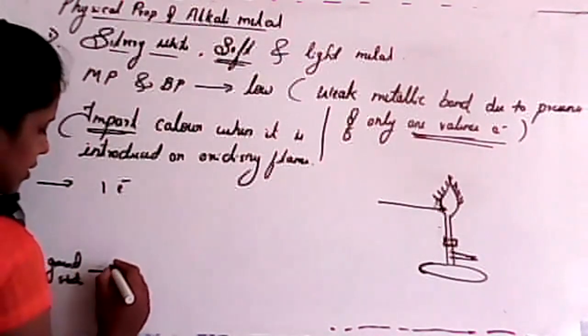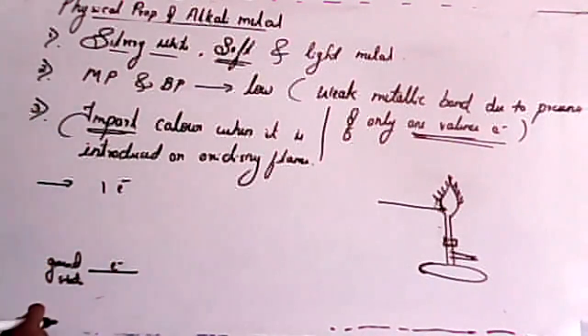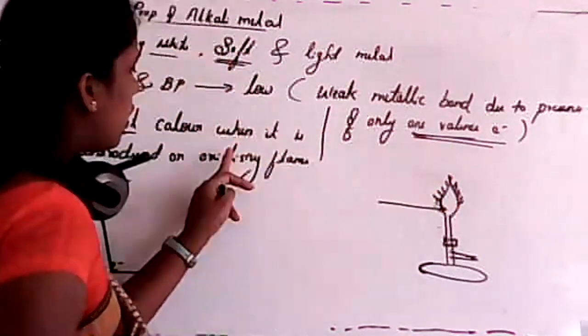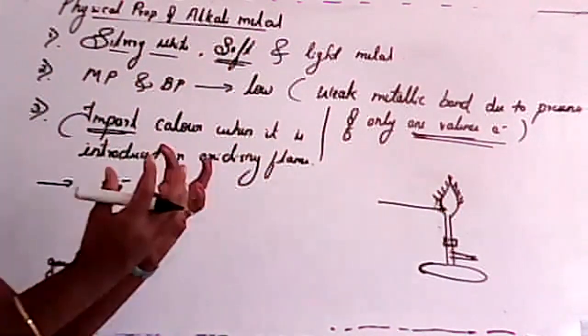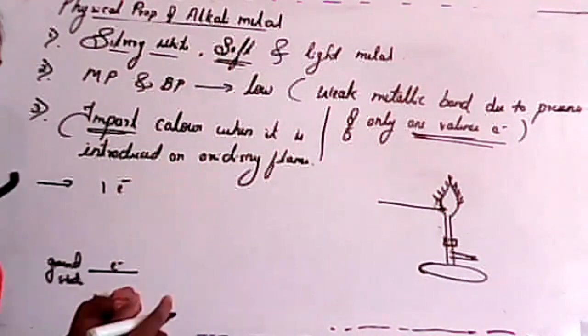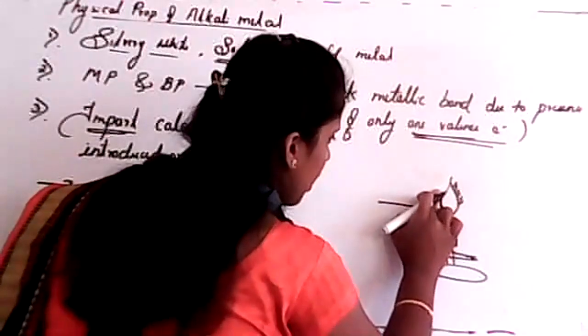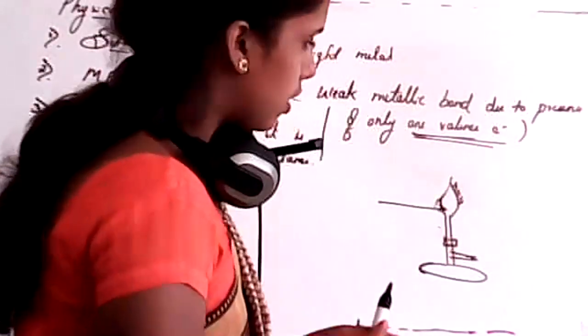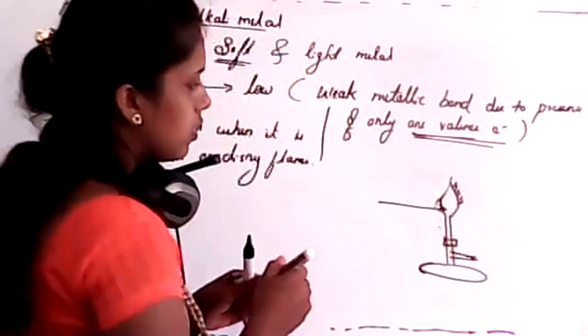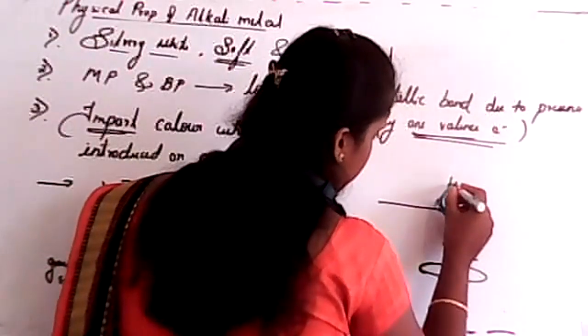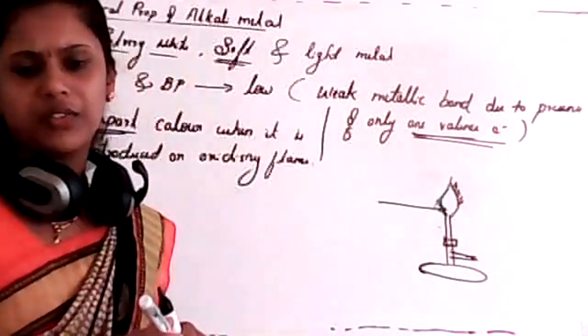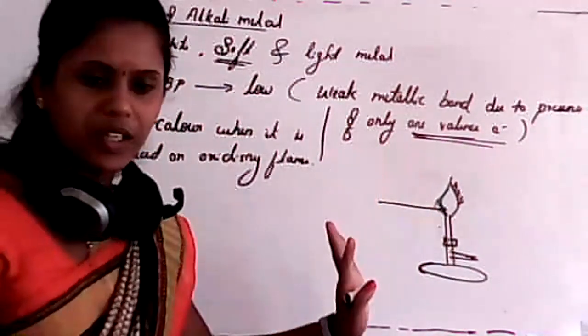So now listen, this electron is present in a ground state. Whenever it is introduced over the oxidizing flame, it gives a color to the flame. That means this region of the flame will appear as a color for a fraction of a second.